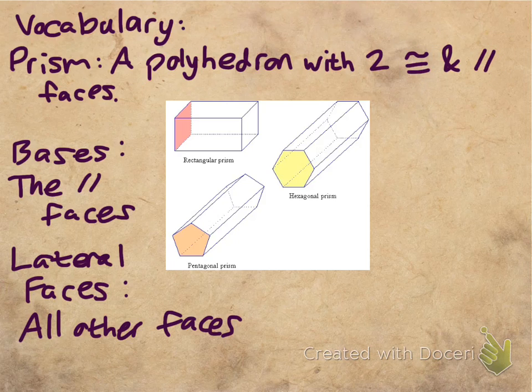So if you're looking at the pictures I have below, these are all different types of prisms, right? If you notice, they have different names. So this first one is called a rectangular prism, and that's because one of its bases is a rectangle, right? So this is the base here that's already colored in for you. It's the shape of a rectangle, so we call it a rectangular prism. We have a hexagonal prism, pentagonal prism as well. But the important thing here is, let's look at the pentagonal prism.